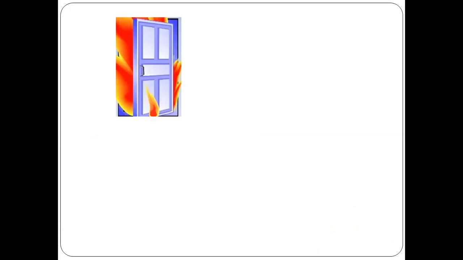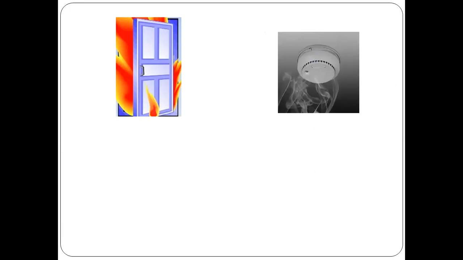Suppose you are at home and there is a fire in a room and you are not able to put it off. You must immediately close that door and come out and inform your parents, so that in this way you can prevent the fire from spreading to the other rooms. And if possible, you can set up a fire alarm in your houses. So when the smoke reaches the fire alarm, it will give out an alarm, and everyone can be alerted. Usually this is not set up in individual houses, but in big apartments fire alarms can be set up.